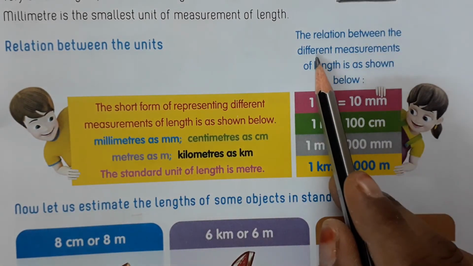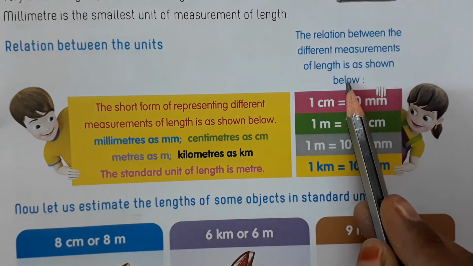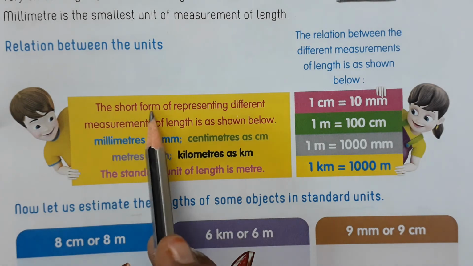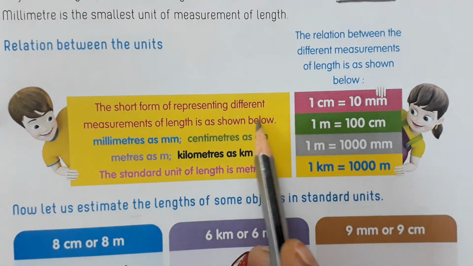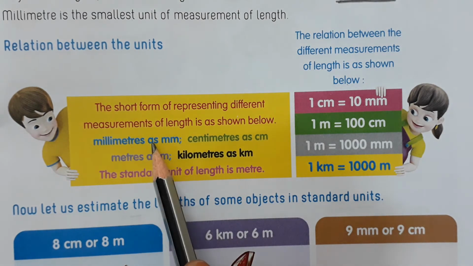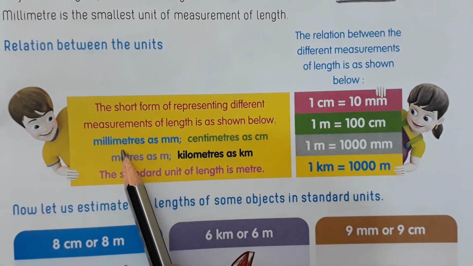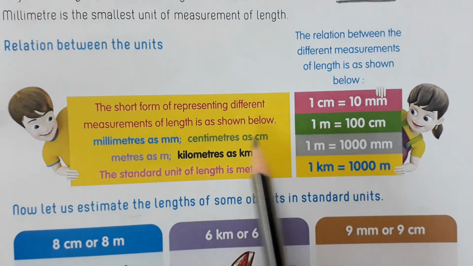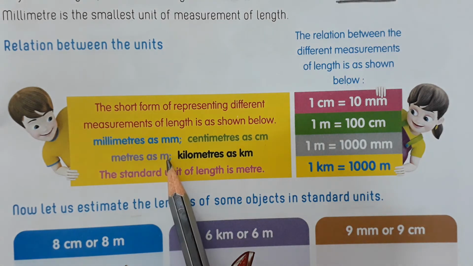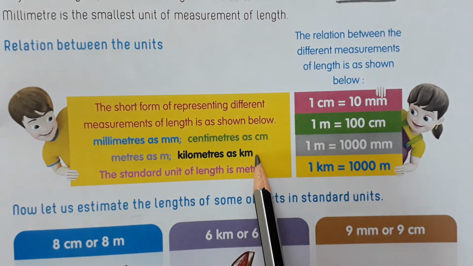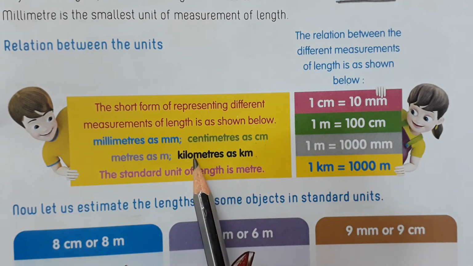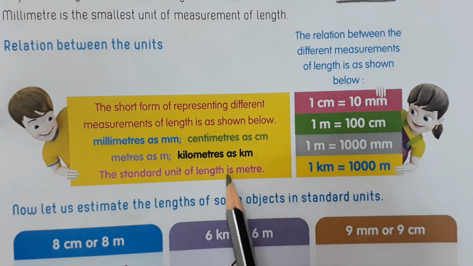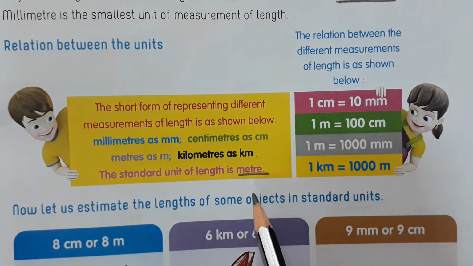The relation between the different measurements of length is as shown below. Look here. The short form of representing different measurements of length is as shown below. Millimeters as mm, centimeters as cm, meters as m, kilometers as km. So mm means millimeters, cm means centimeters, m means meters, km means kilometers. The standard unit of length is the meter. What is the standard unit of length?